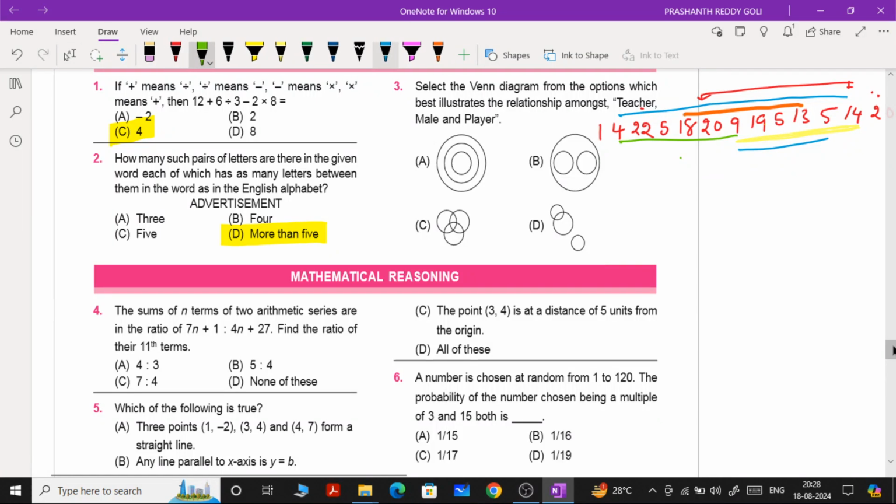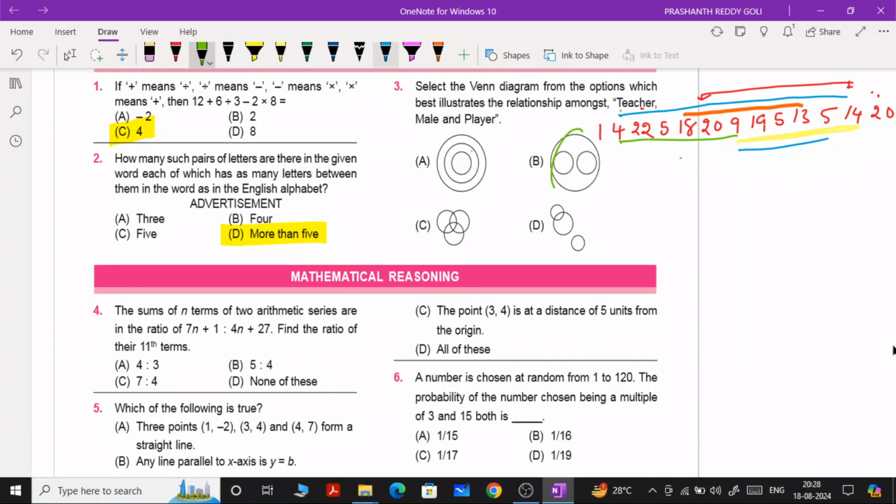Now focus on this third question. What is the third question? Select the Venn diagram from each option which best illustrates the relationship amongst teacher, male, player. Teacher, male, player means this is false. Why? According to this first diagram, one must be completely part of the other. No such things.